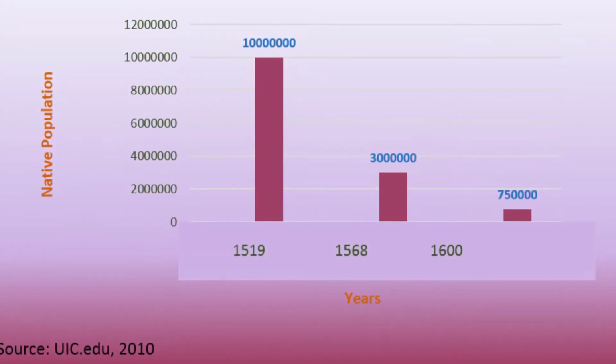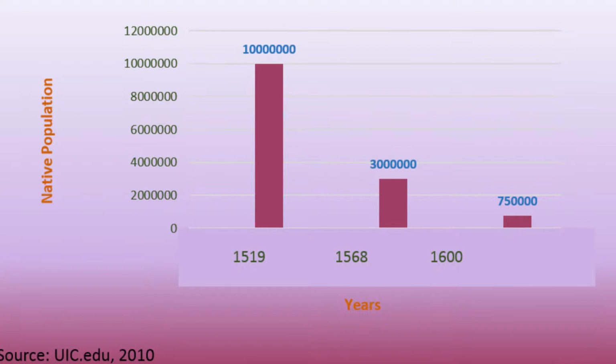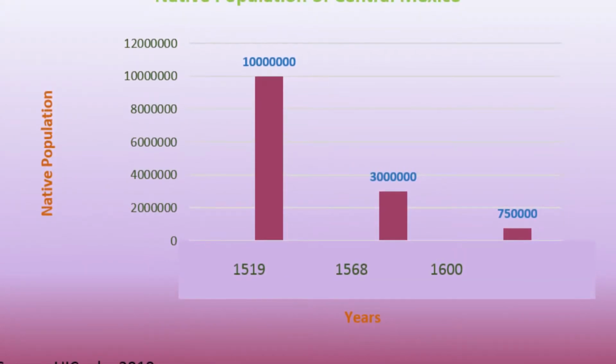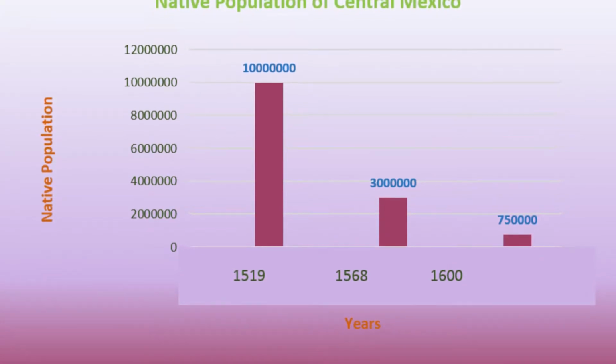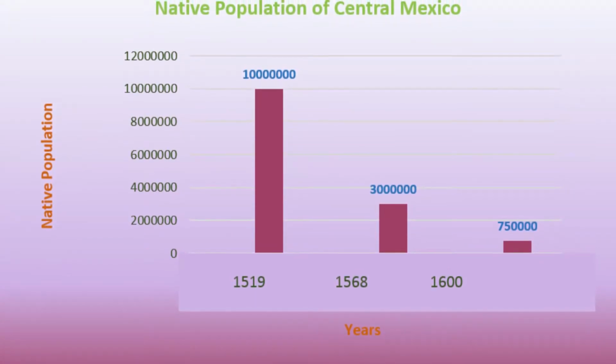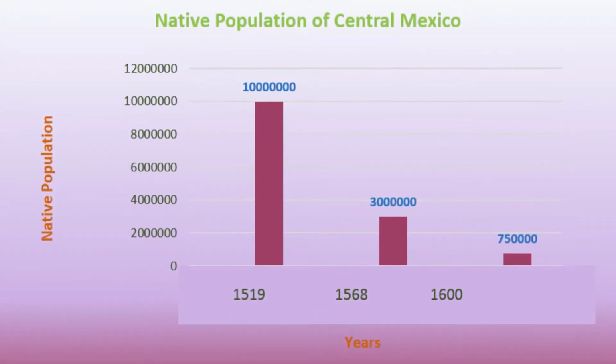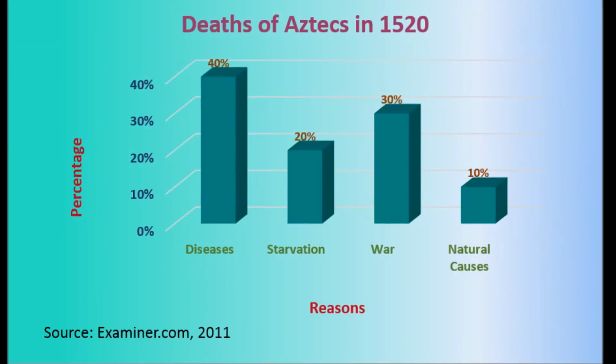Here we can see a graph that shows the native population in central Mexico in 3 different years. We can see how the population decreased a lot in a relatively short period of time. In 1519 there were 10 million natives, in 1568 there were 3 million, and in the 1600s only 750,000 natives remained.